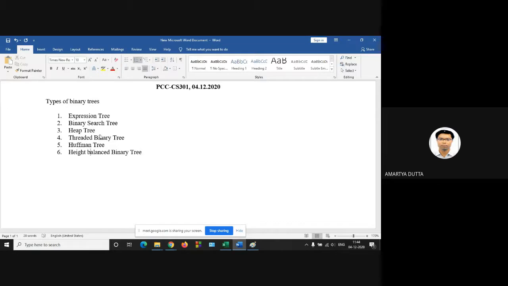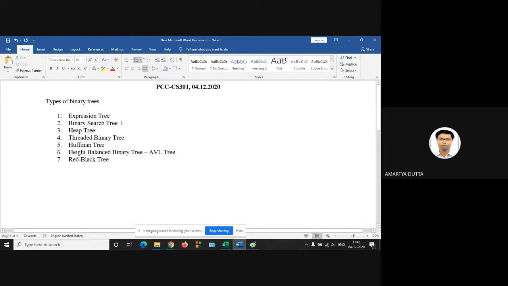Height balanced binary tree is also known as AVL, very important, AVL tree, red black tree. So these are some types of binary trees. We have to discuss these types of binary trees.